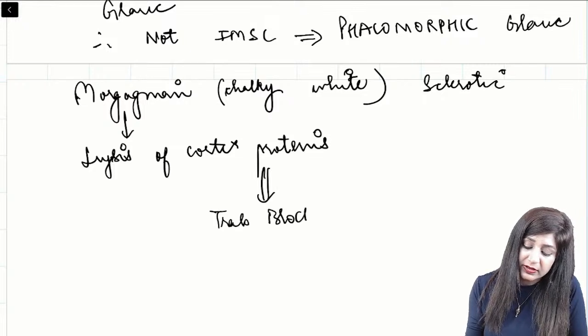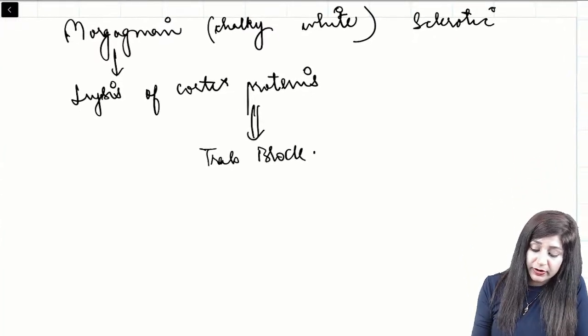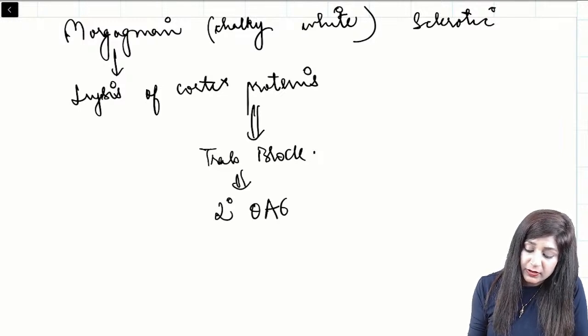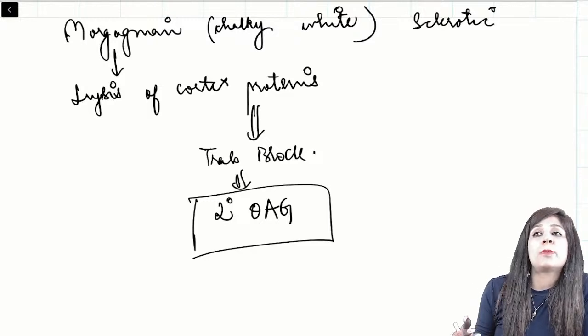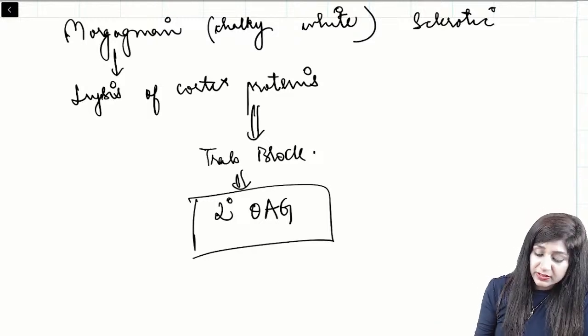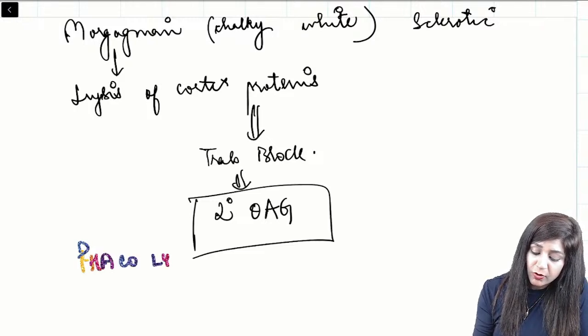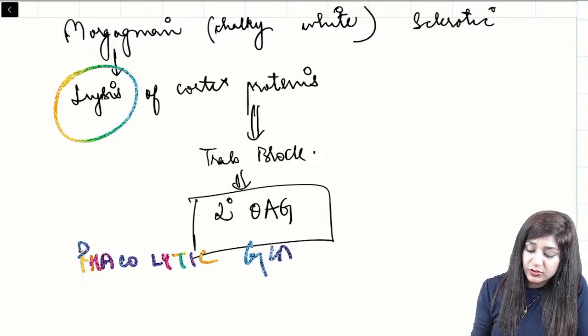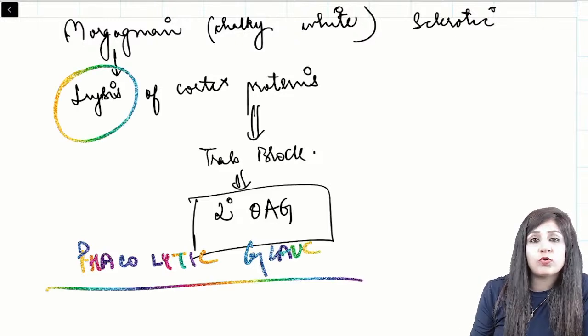Now once they have got the trabecular blockade, it will cause the secondary open angle glaucoma, and secondary open angle glaucoma means there will be deep anterior chamber. This glaucoma is called phacolytic glaucoma because it is due to the lysis of the cortex proteins.